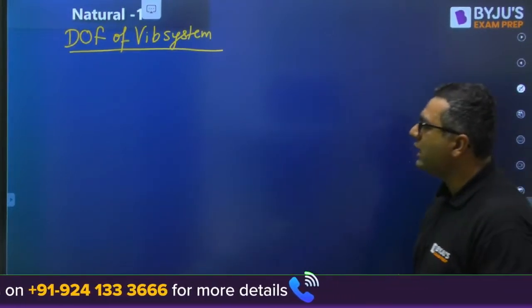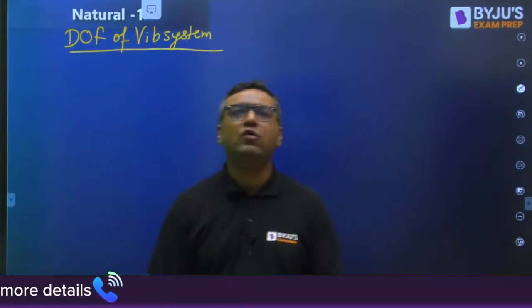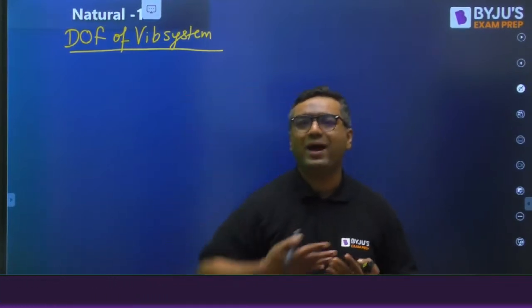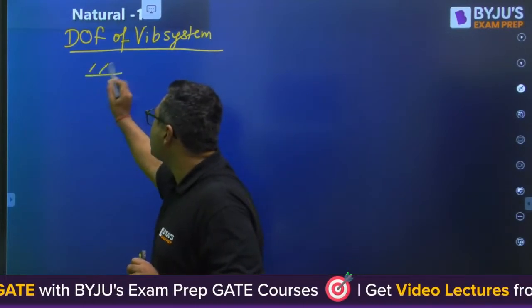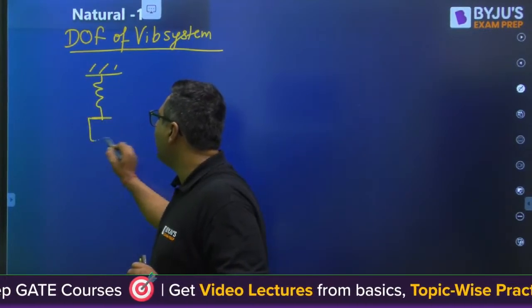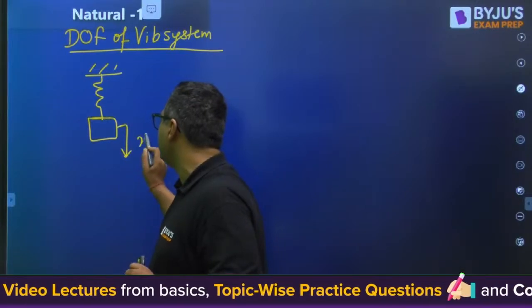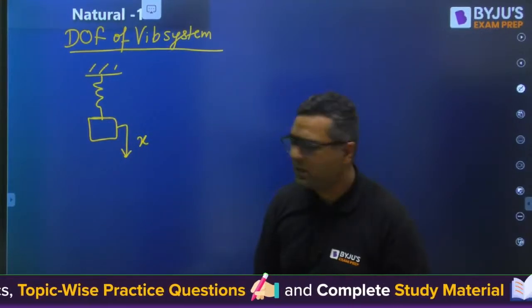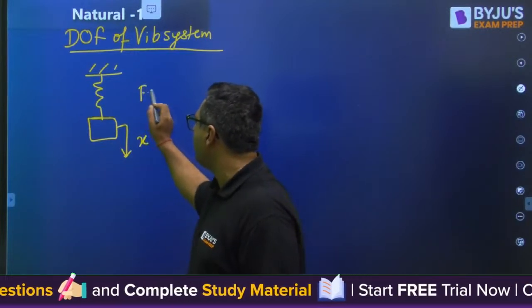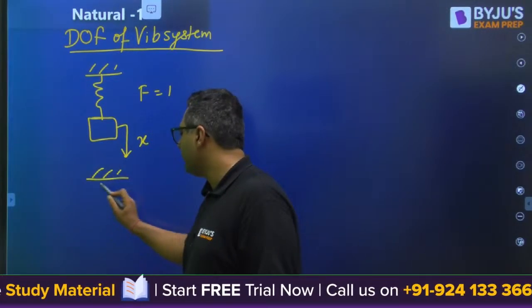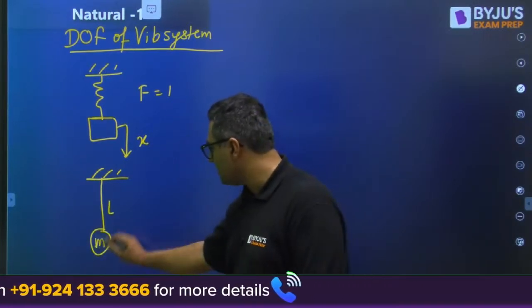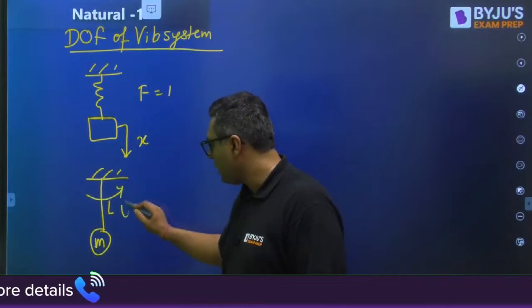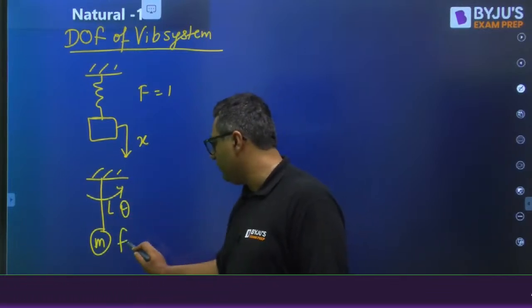When we are talking about degree of freedom, it is the number of variables, or number of coordinates, which are required to define the motion of a vibration system. Like if we are having a spring mass system, we are defining the motion of mass with one variable x. Then this is degree of freedom 1. If we have a simple pendulum, its motion is denoted by theta. So only one variable, degree of freedom will be 1.